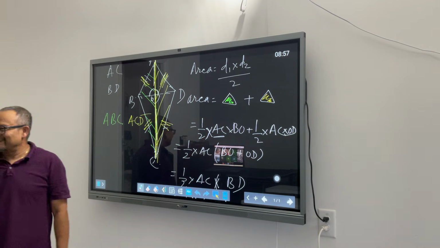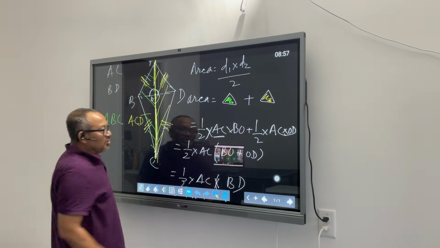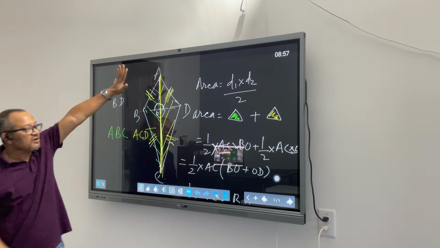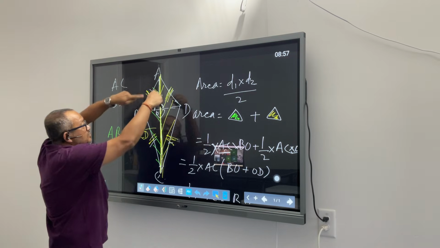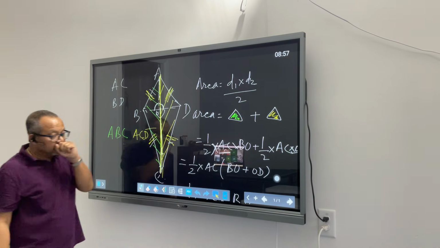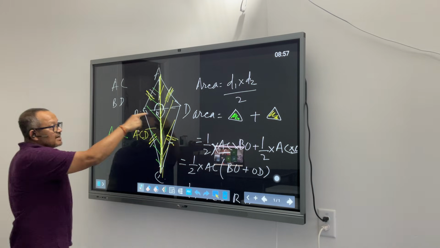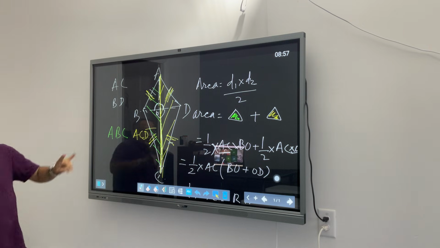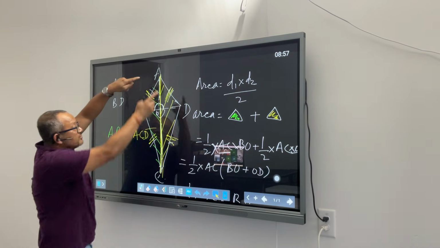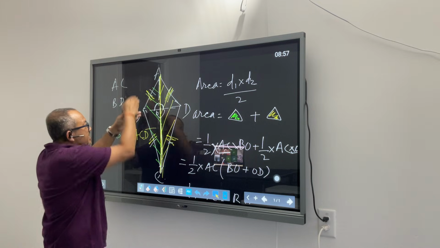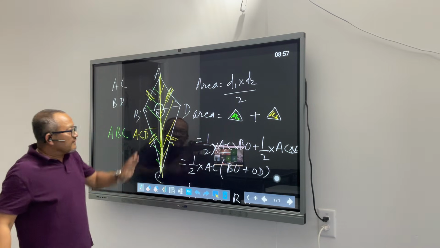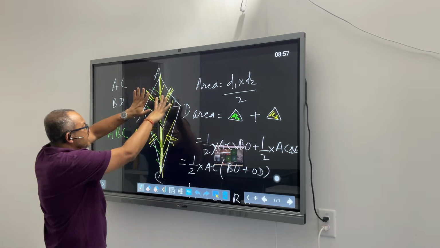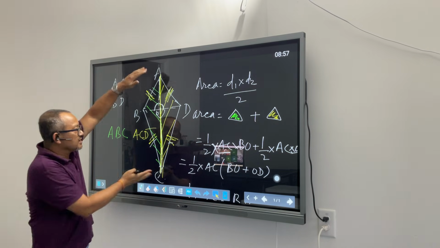Awesome handwriting. Okay. So if I look at the story one more time from the beginning, this is a kite. Only thing we know about the kite is the top two sides are of the same length, bottom two sides are of the same length, and the diagonals meet at 90 degrees. That's it. No perpendicular bisecting business. Now, if I have to find the area of the kite, I have to find the area of this triangle and the area of this triangle. Whatever I was trying to prove with congruence, you can ignore that part. If I add them together, that will be the area of the kite.